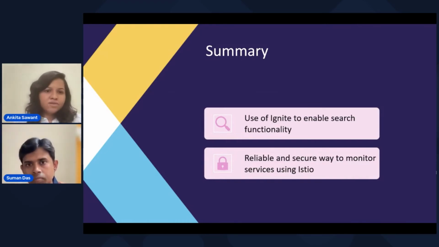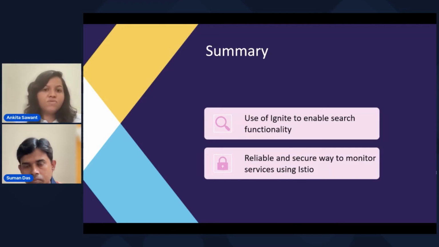And so to summarize everything: what we have achieved is we have used Apache Ignite to introduce Google-search-like capability into our application. We have used this querying capability to achieve this functionality, and we have not seen any caching technology providing this kind of feature. So as far as we know, this is the big achievement for us.